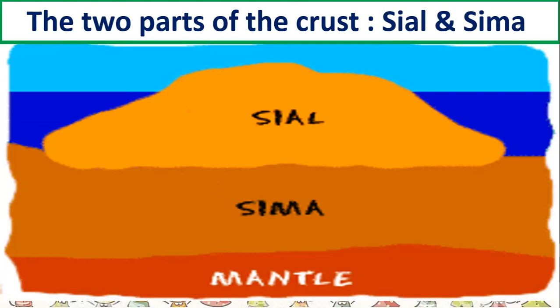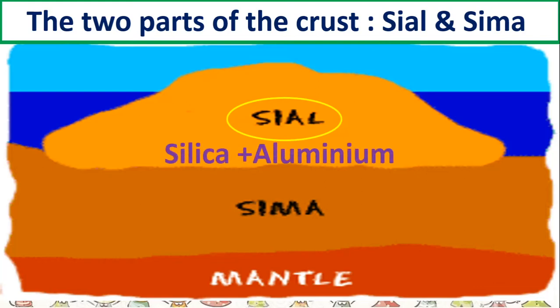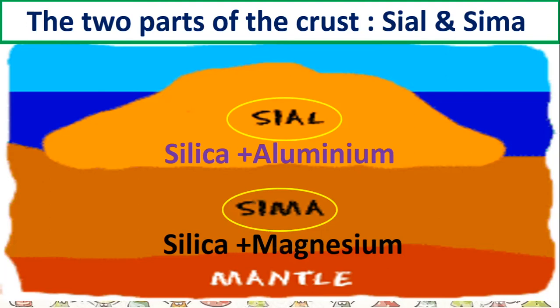So let us see. This is the Sial, S-I-A-L. Now Sial here means silica plus aluminium. So in this particular layer, Sial, you will see a lot of deposits of silica and aluminium. And this part is the part of the crust which is under the continents. Coming to the Sima, or the part of the crust which is under the oceans, we call it Sima because in this layer it is made up of silica and magnesium.